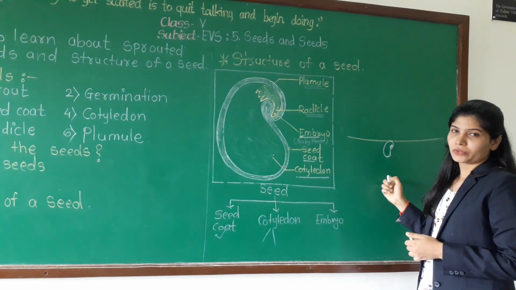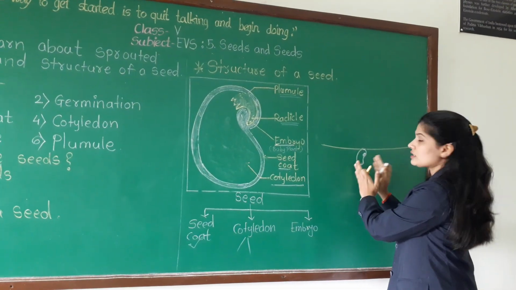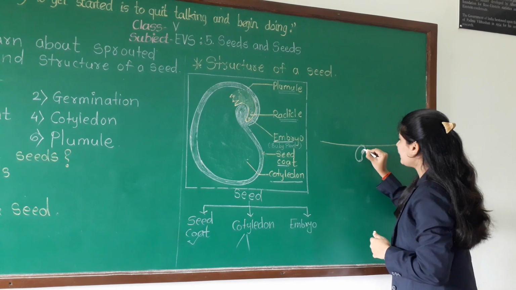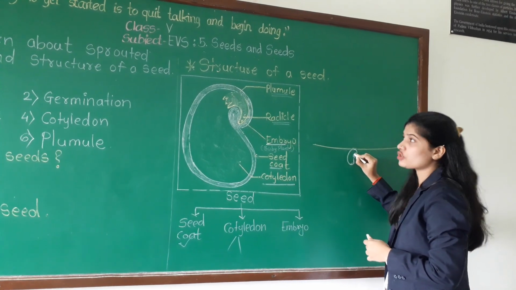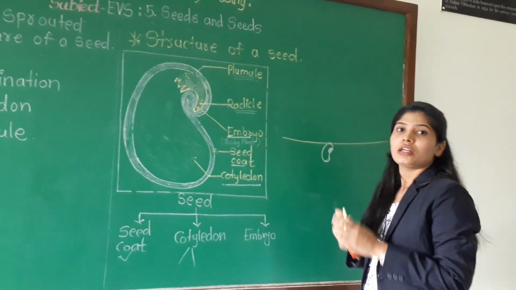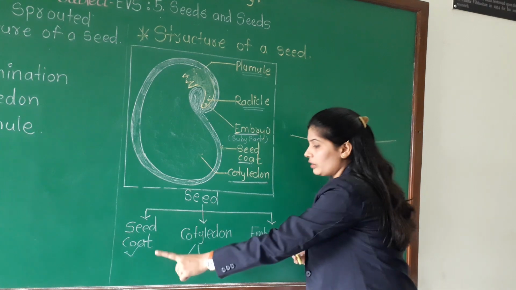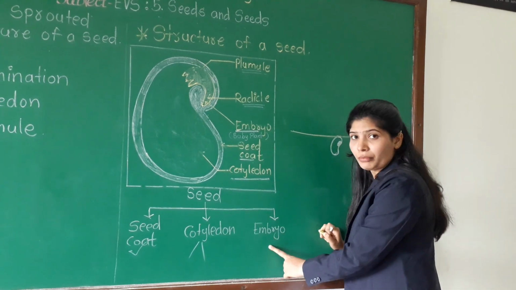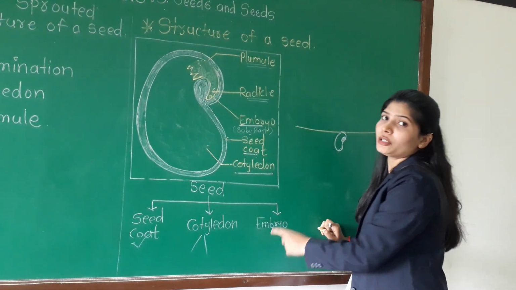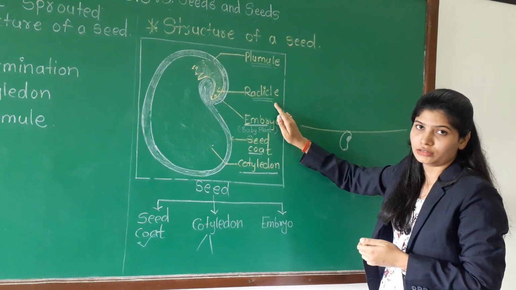See this diagram. So this is your seed. This part is known as embryo, which is made up of plumule and radicle. A seed is made up of three parts: seed coat, cotyledon and embryo. And embryo is made up of two things, plumule and radicle.